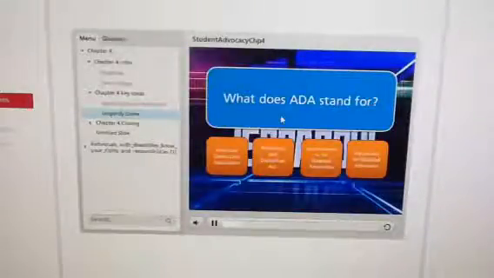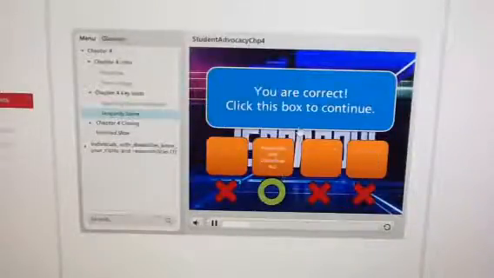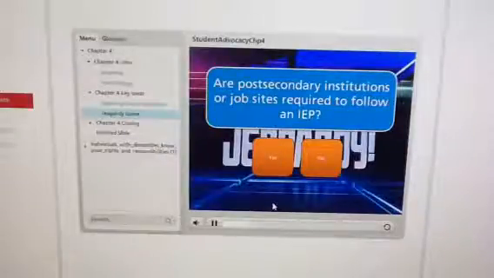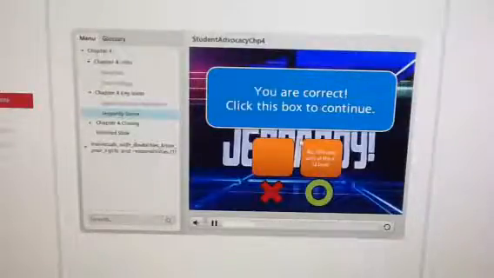What does ADA stand for? American Democratic Association, Americans with Disabilities Act, Accommodations for Disabled Americans, Association for Disabled Americans. You are correct. Are post-secondary institutions or job sites required to follow an IEP? You are correct.